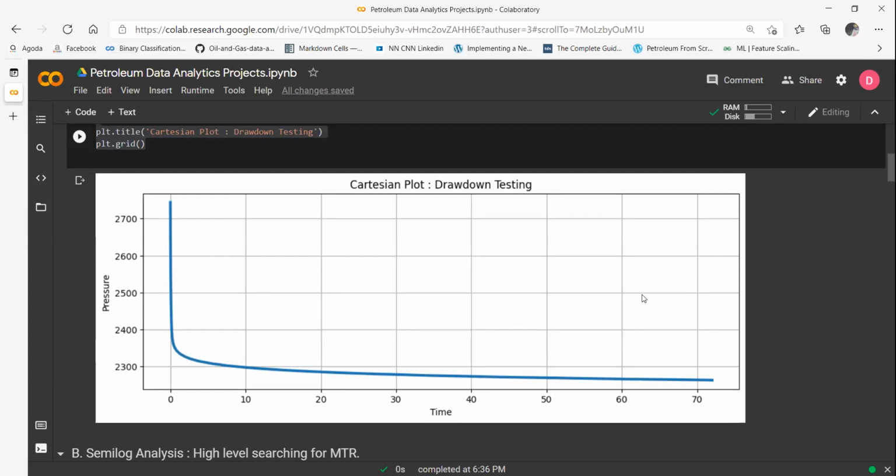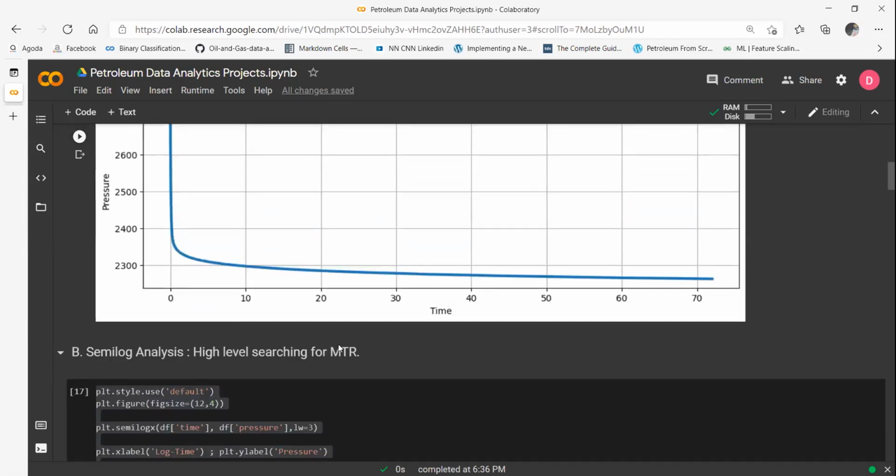Now you cannot really find anything else from this data. You cannot draw any conclusions from it, but it is giving you one piece of information: that it's a drawdown test. If it was not a drawdown test, your pressure would be increasing with time, because of buildup. If you have shut in the well, of course your pressure will keep on building up, right? So that's the indication that a Cartesian plot will give. But that's not important in our analysis.